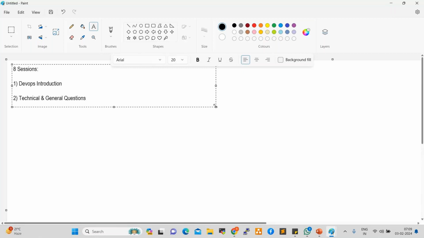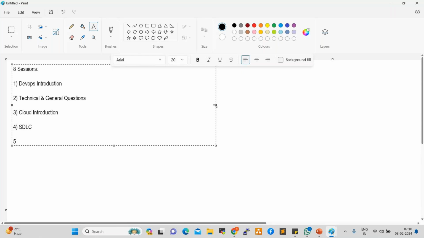Okay. The third session is cloud introduction. And the fourth session, SDLC, software development lifecycle.